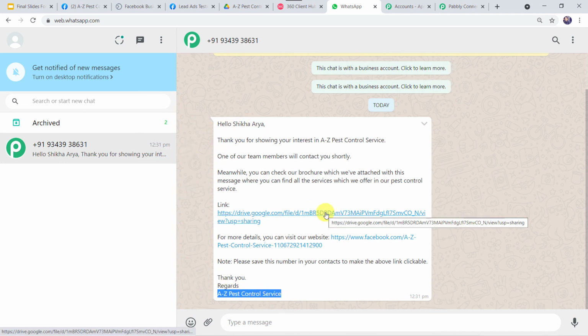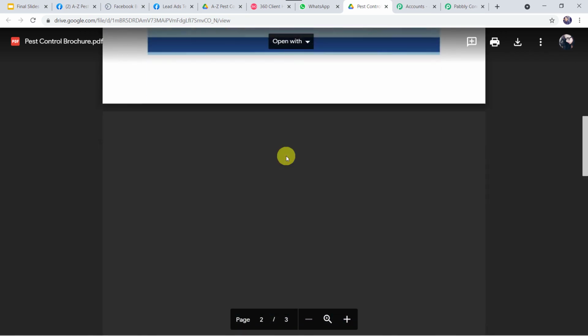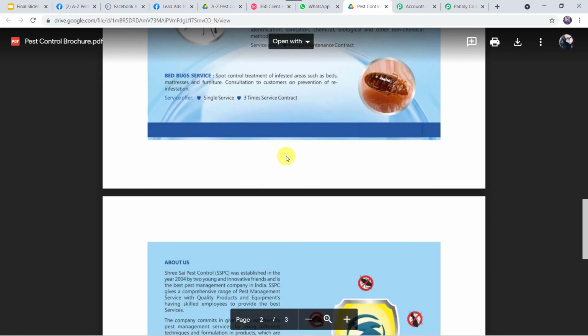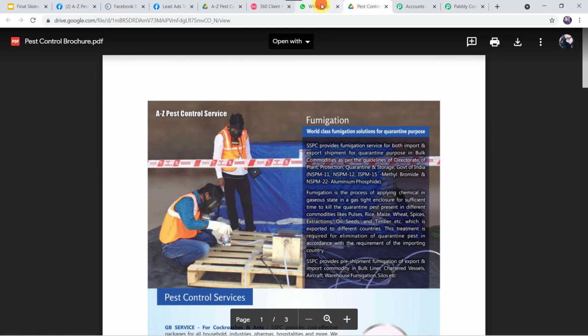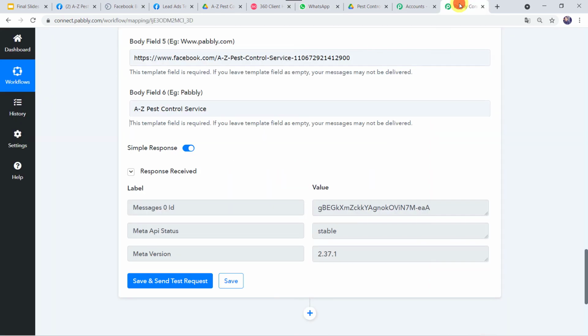Now let us check this link, what is there inside this link. So here I can find pest control brochure.pdf. Okay. So the pest control brochure is shared with the customer on their WhatsApp number over here. So now here we can see that our integration is working fine. Now we have to check this in real time.